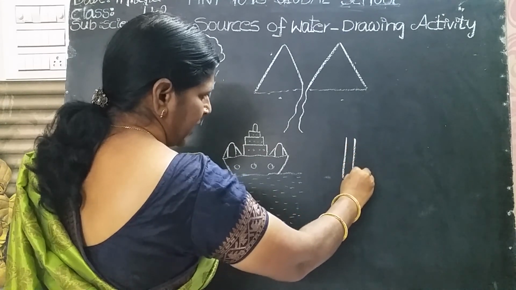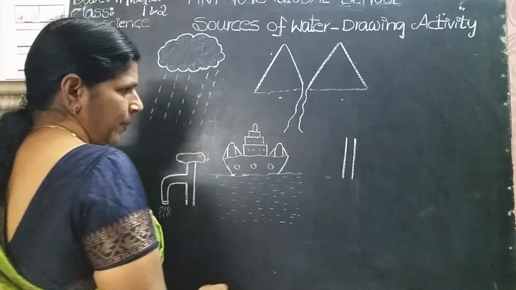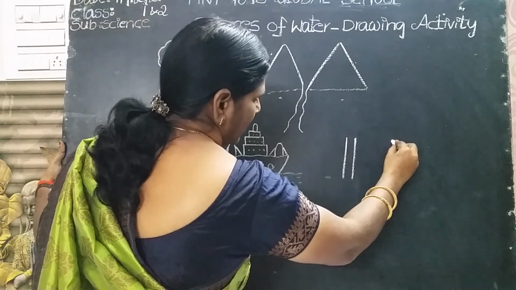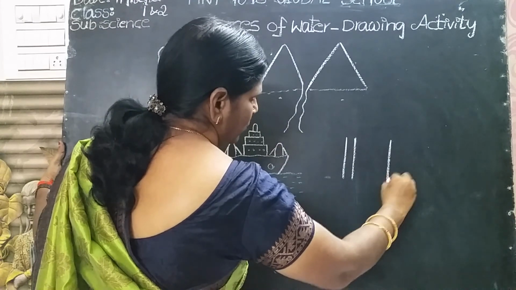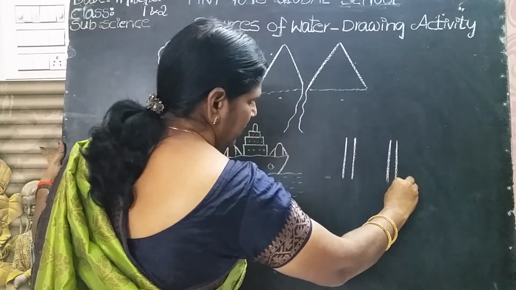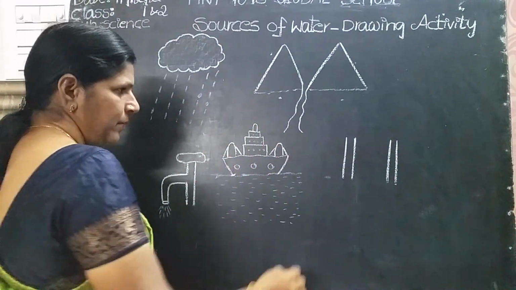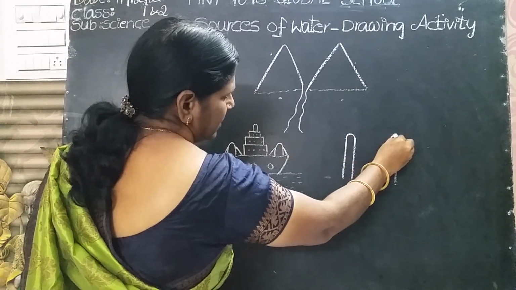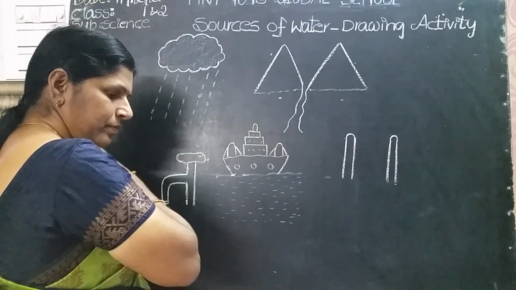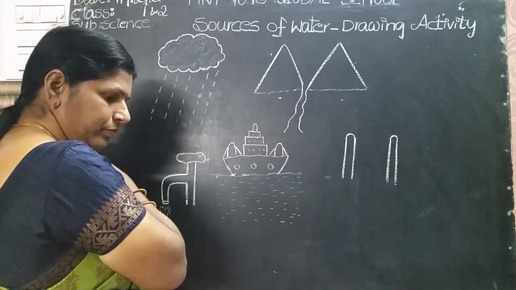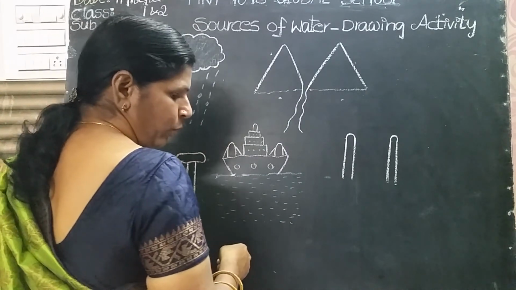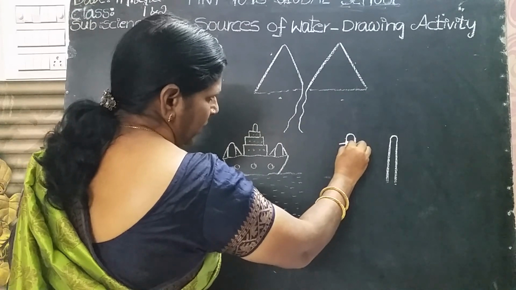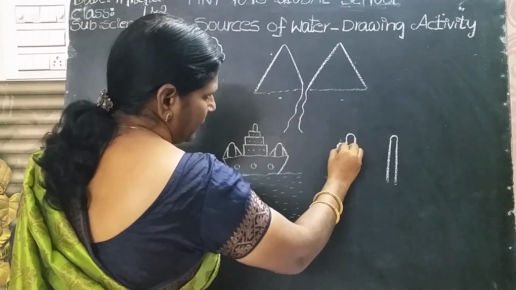Put two standing lines like this, but both are similar in size. On this side also draw two straight or standing lines like that, but both are similar in size. Okay, both the heights are the same.